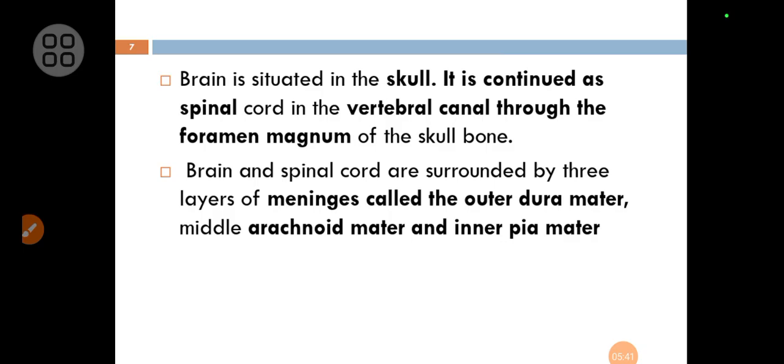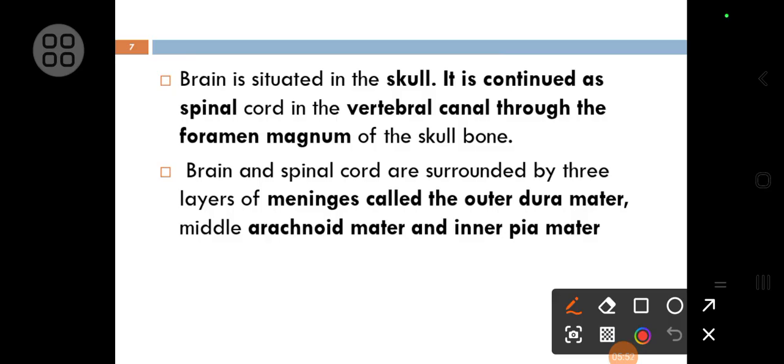Now brain as well as spinal cord, they have got coverings. They are protected by two layers of covering. One is the bony layer. The brain is protected by a bony layer, that is the skull. Brain is situated inside the skull, and this brain continues as spinal cord from the medulla oblongata.